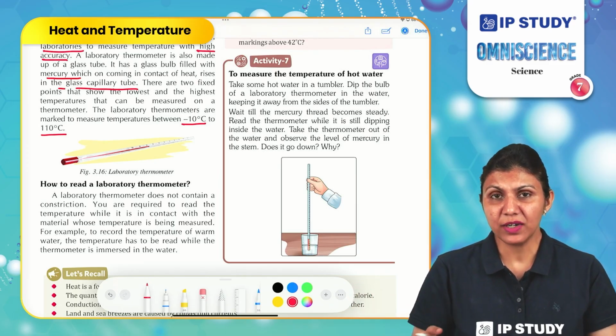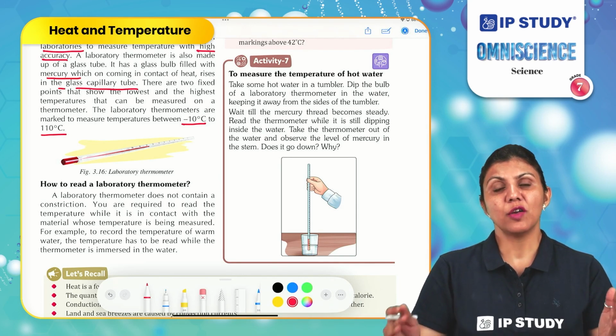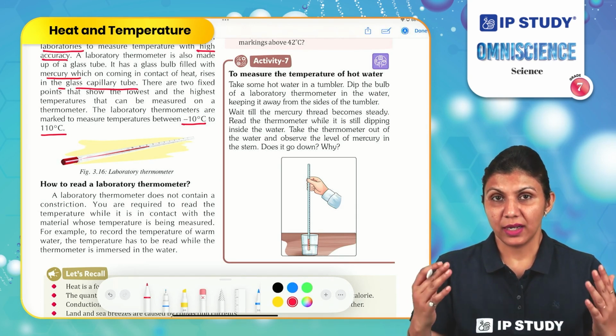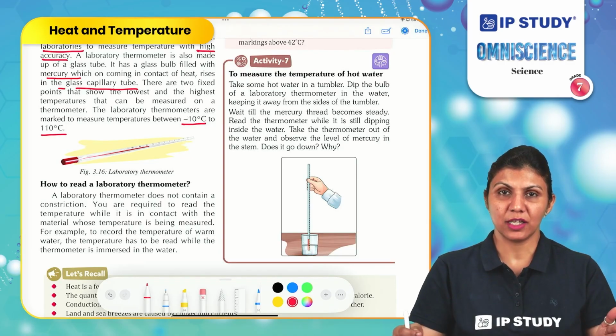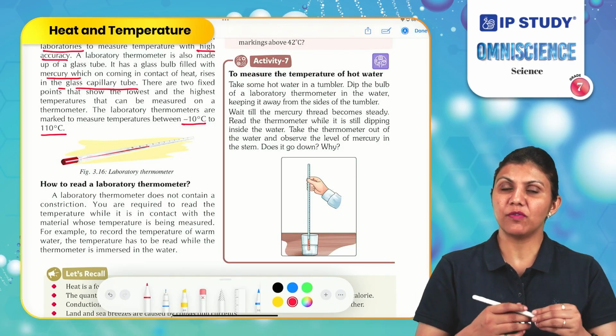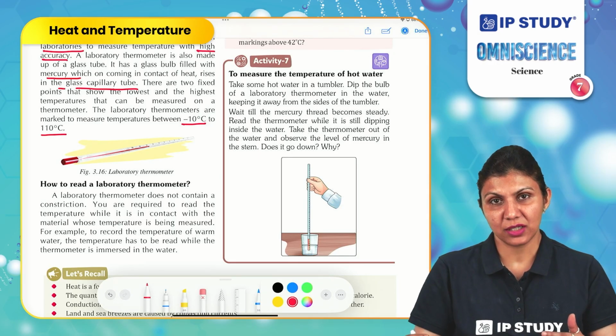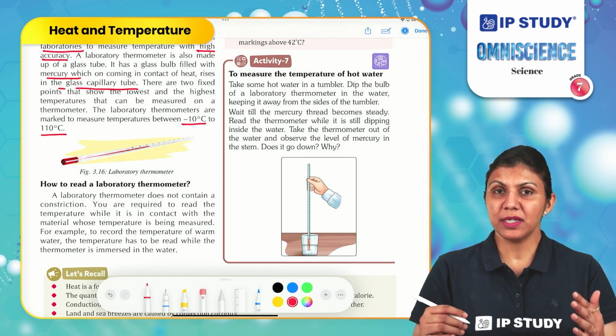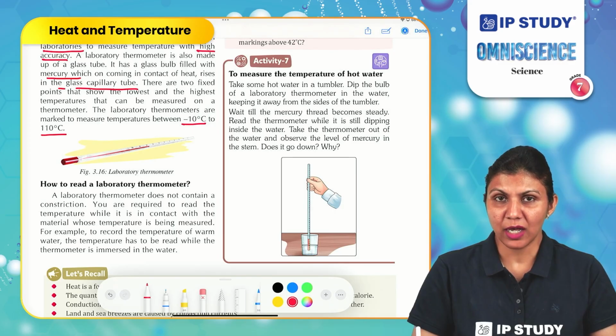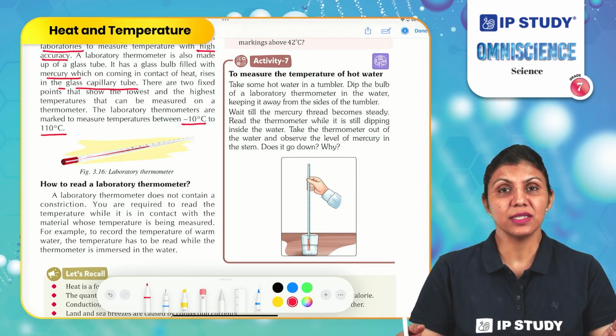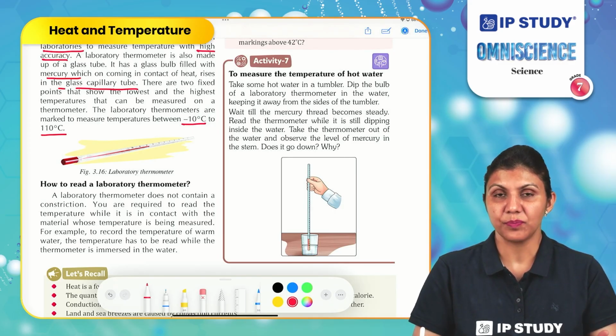We can use different types of thermometers to measure the temperature of different objects. For measuring the temperature of living bodies, we use a clinical thermometer, which can be made of glass with mercury in it, or it can be a digital thermometer. Digital thermometers are more common nowadays, and they give more accurate readings also.